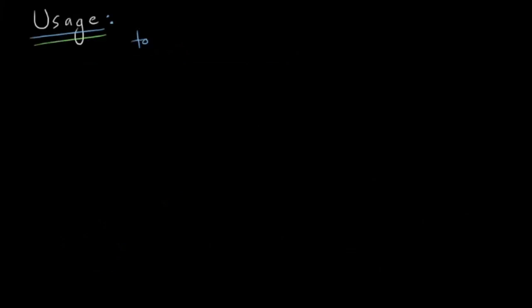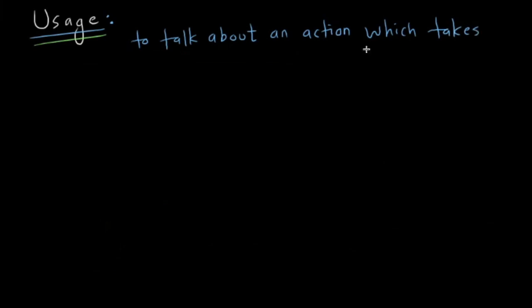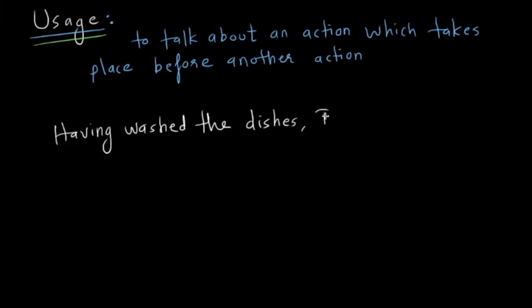It is used to talk about an action which takes place before another action, similar to the past infinitive. Having washed the dishes, I went out. So this is the precondition set by your girlfriend. Avoir fait la vaisselle.